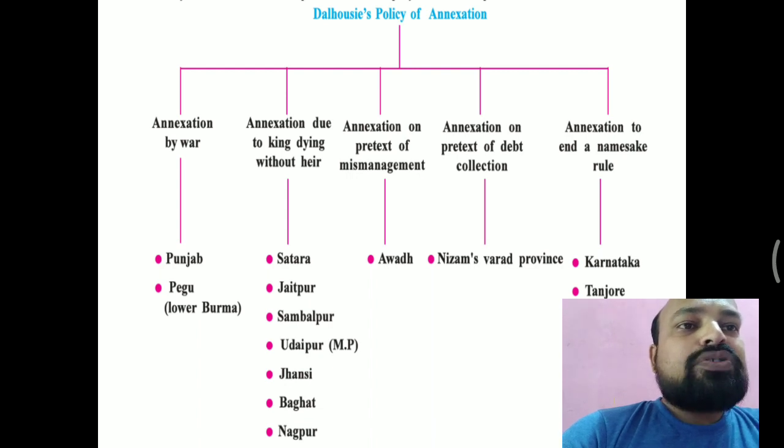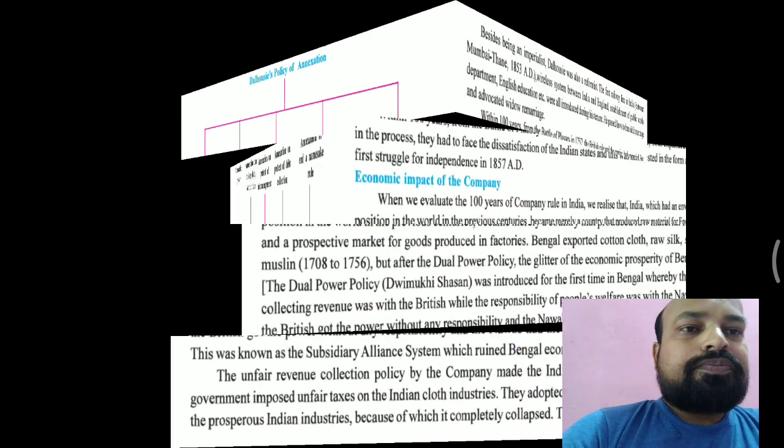Then annexation of kingdoms in name only. Many of the kingdoms existed just in name. That is why the Karnataka and Tanjore were annexed according to Dalhousie's policy of annexation. Okay, so these are all.